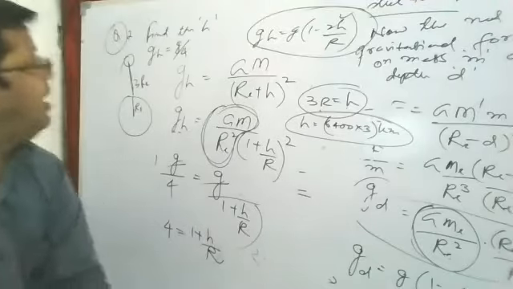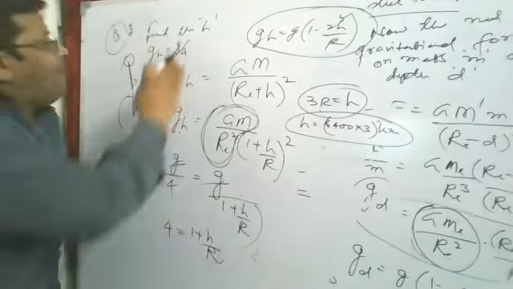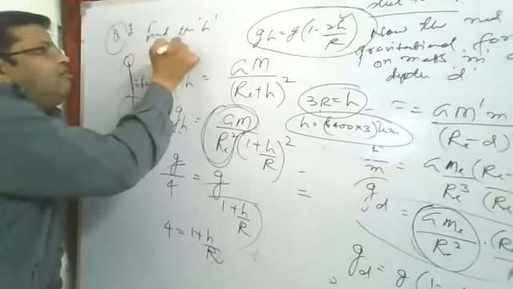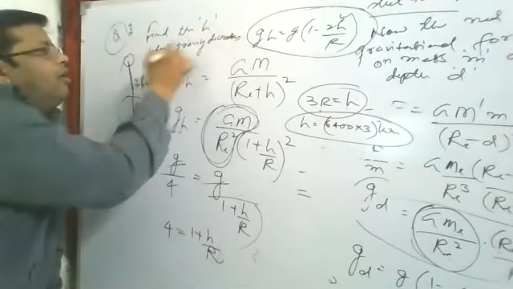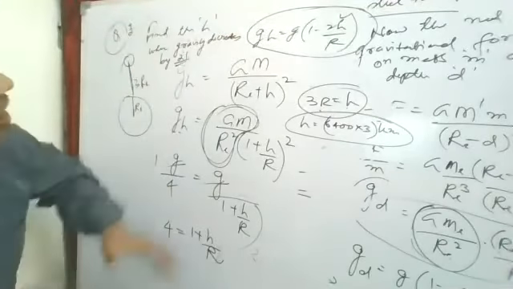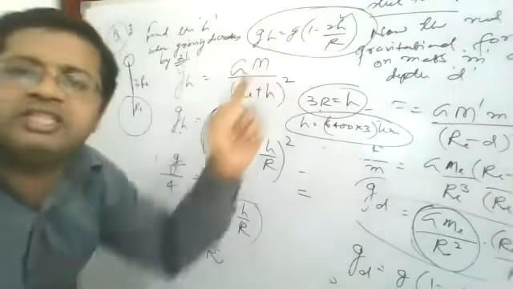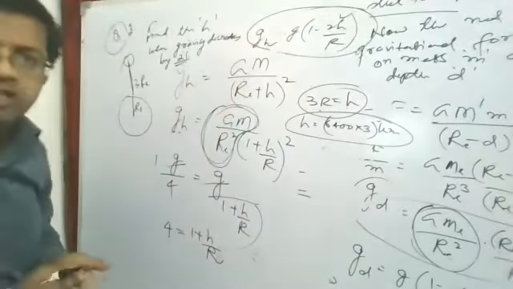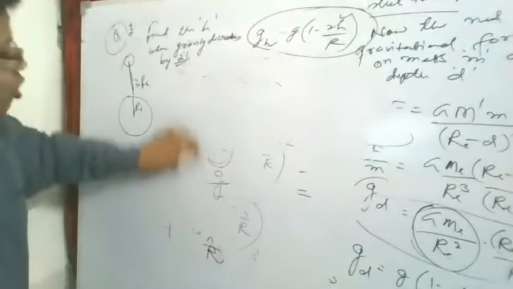Now the next question: determine the height above the earth's surface where gravity decreases by 2%. Beta, 2% is very less, a very small decrease. So now we will not use this formula. We use the formula that we have derived, if h is very, very less, then g at height h is equal to g into 1 minus 2h upon R. We will put this formula. How will we solve this one?